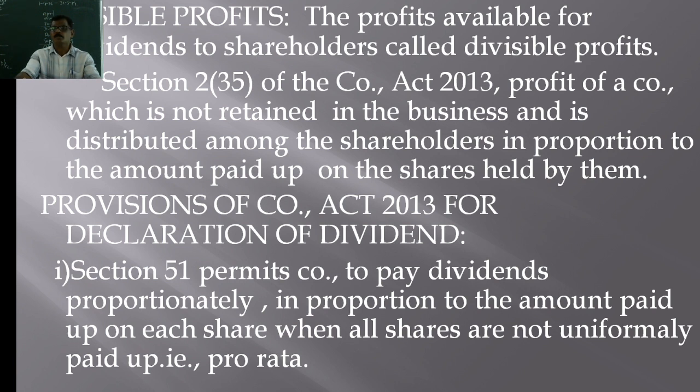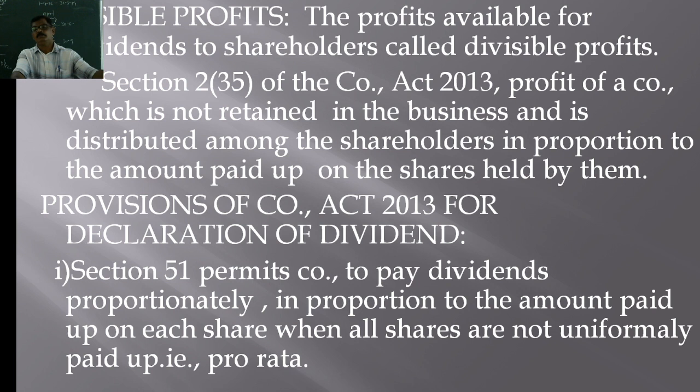If there are different types of shares, all the shares are not equally paid up. A 10 rupee share may be paid up as 5 rupees, 7 rupees, 9 rupees, likewise. So dividends are paid proportionately on the paid up amount of the shares.